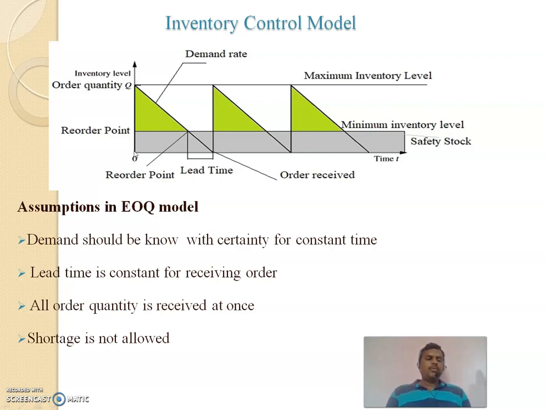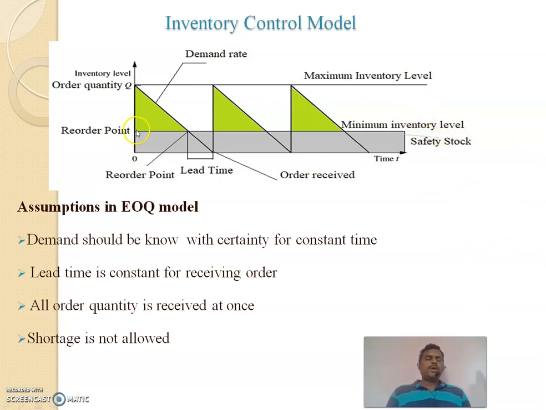Then we will move towards the reorder point. That is our reorder point. From this point, we can draw a horizontal line. This line is the minimum inventory level which is maintained at the warehouse, and that inventory is safety stock. That is the minimum stock maintained at our warehouses.